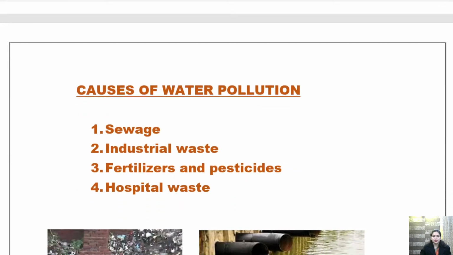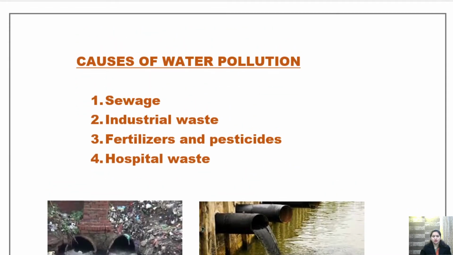Okay, let's come to the causes of water pollution. We have talked about all these things. So if we talk about the causes of water pollution, there are basically four different types of causes: sewage, industrial waste, fertilizers and pesticides, and hospital waste.